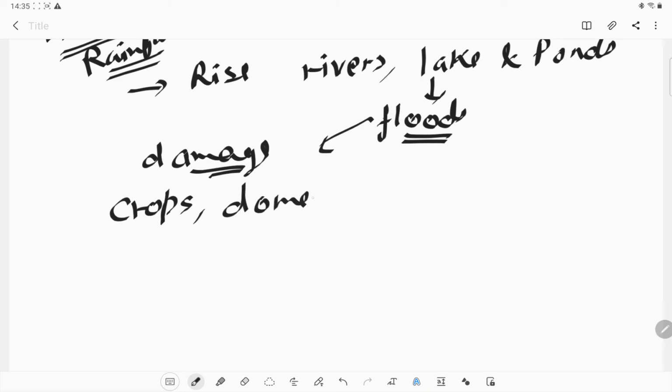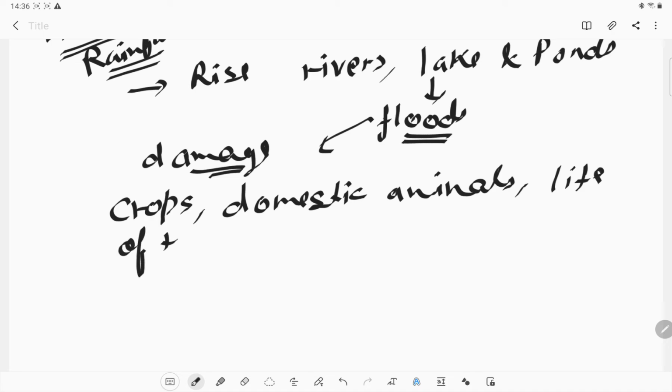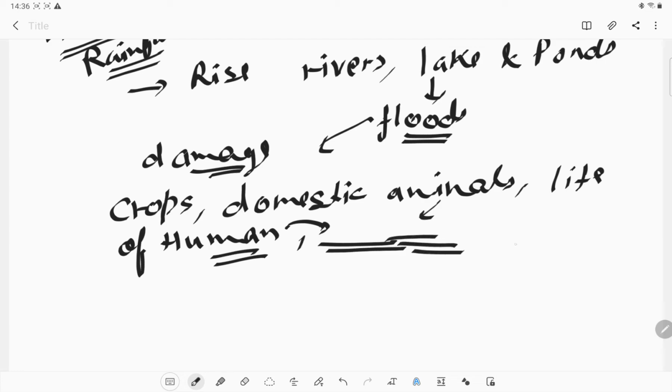Okay, and that flood condition will damage our crops. Domestic animals also get affected because of flood. Even the life of human beings is also in danger because of the flood, because sometimes due to the very heavy flow of the flood, the animals as well as the human beings get carried away with the water. Okay, so that also causes a lot of damage.